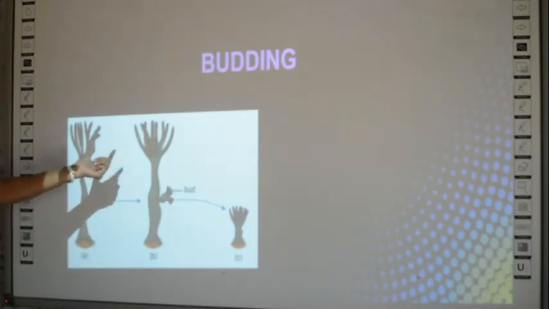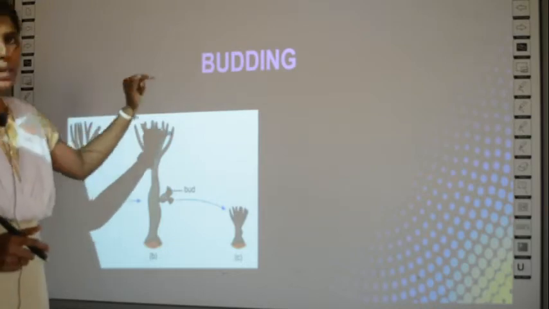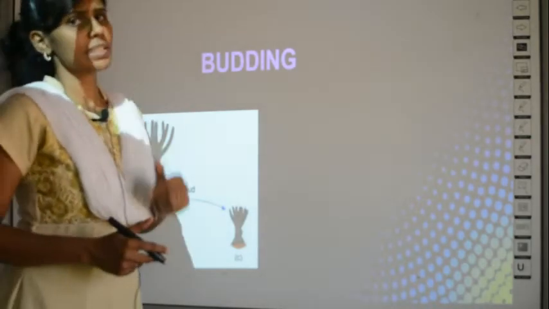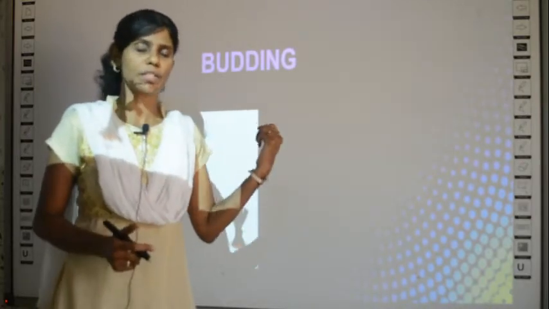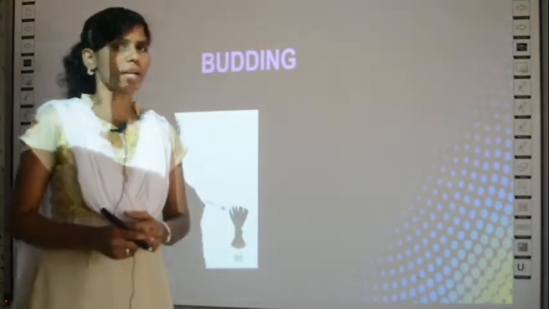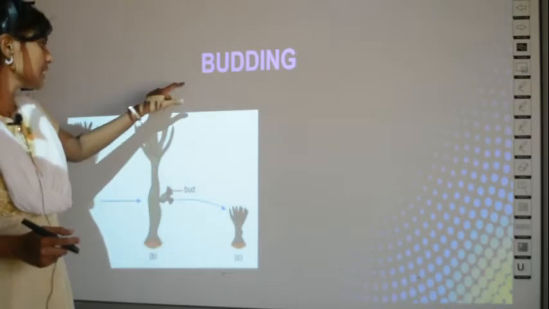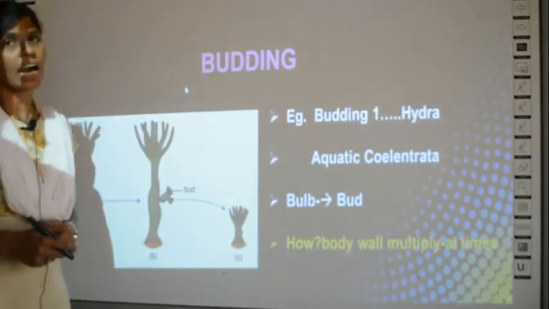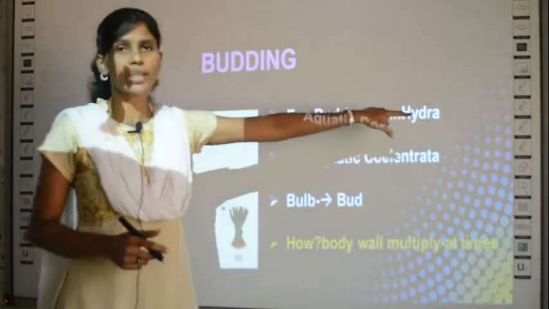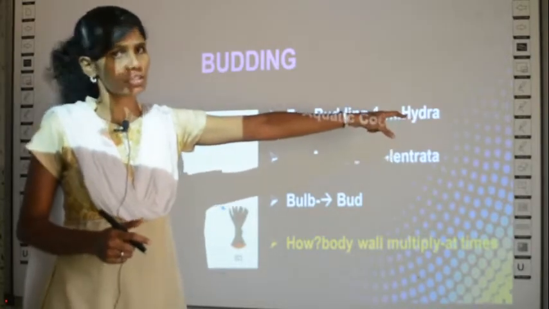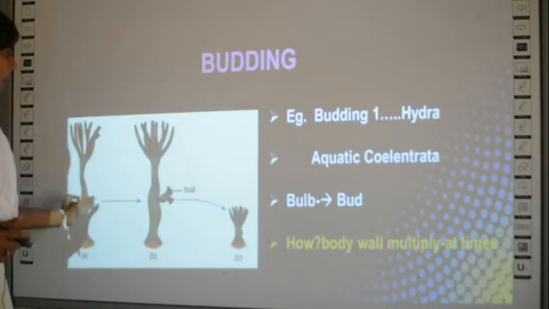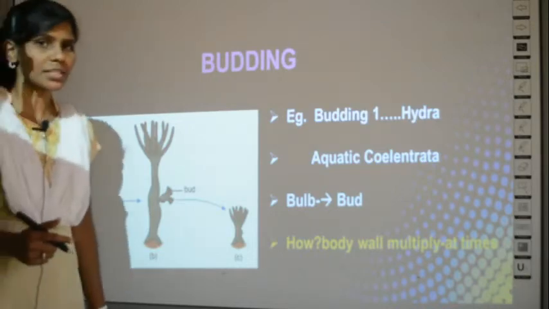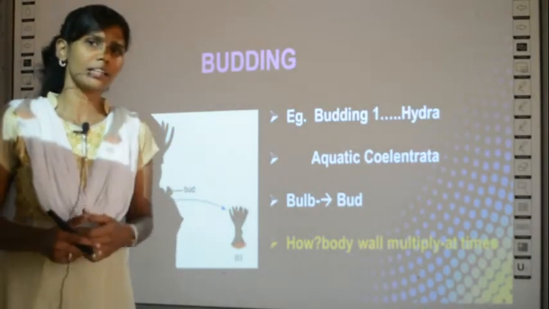This process is called budding, and for budding there are two examples given in your textbook, organisms in which budding is present. The first example is called hydra. Have you heard this word hydra? Yes or no? So this hydra is this one. This structure is called hydra. Where have you seen hydra?